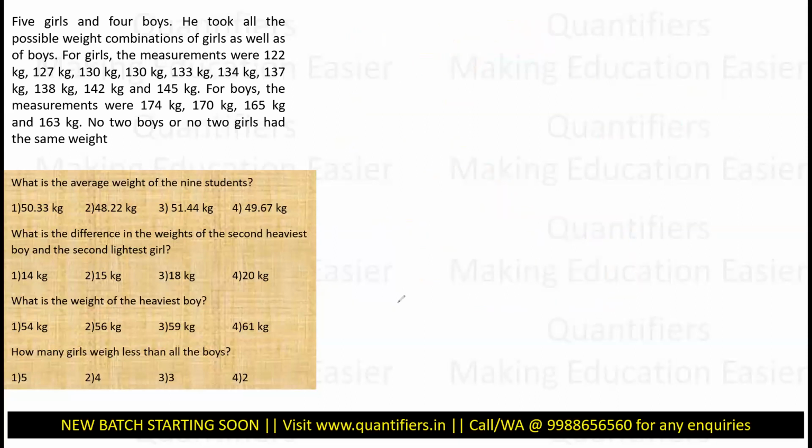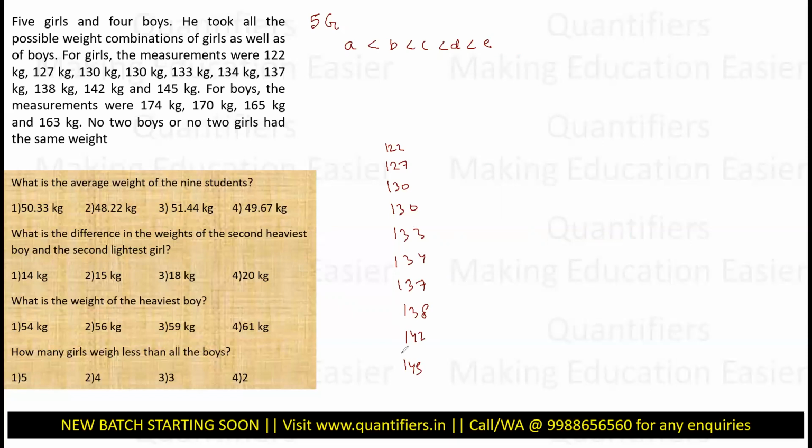Let us understand it. Now first of all, I will solve for 5 girls and then I will solve for 4 boys. So 5 girls, let us say the girls are this: A, B, C, D, E, where E is the weight of the heaviest girl, A is the weight of the lightest girl available, right? Now I am given the weights like 122. So let me write them down: 122, 127, 130, 130, 133, 134, 137, 138, 142, 145. These should be 5C3, 10, right? 1, 2, 3, 4, 5, 6, 7, 8, 9, 10. So these are 10 weights.